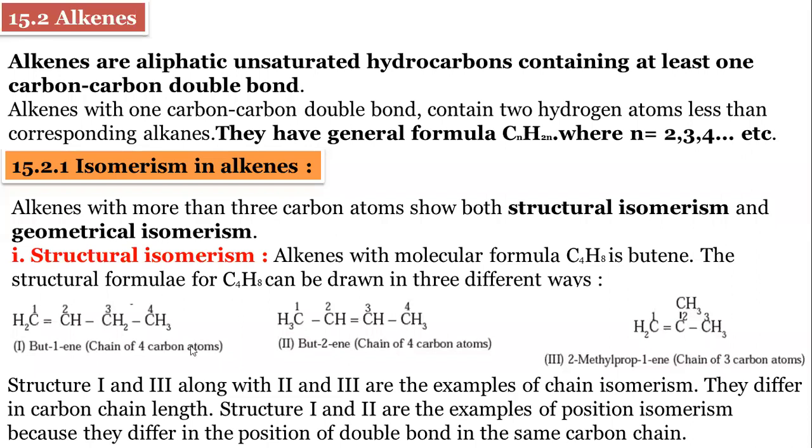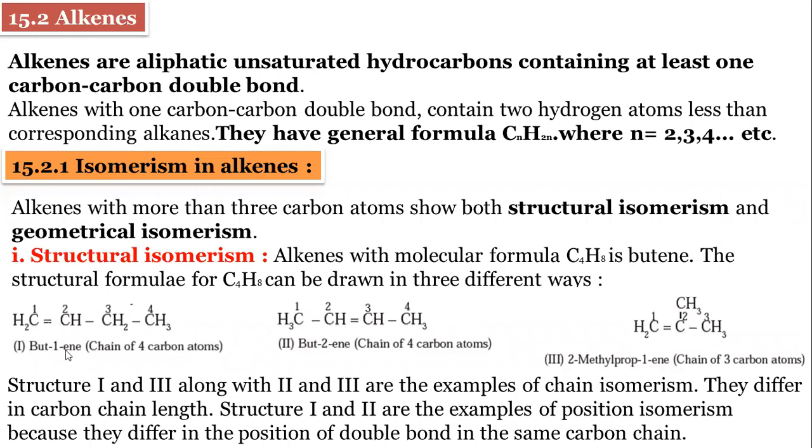Then structure 1 and 2 are position isomers because the position of the double bond differs: in structure 2 the double bond is on the second carbon, and in structure 1 the double bond is present on carbon 1.